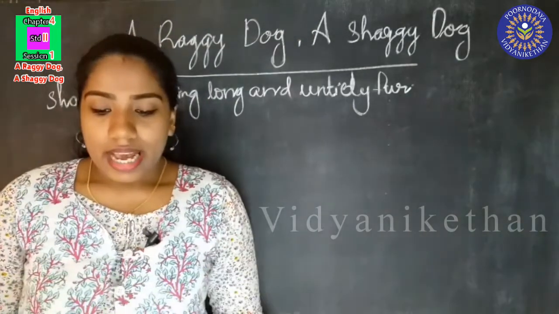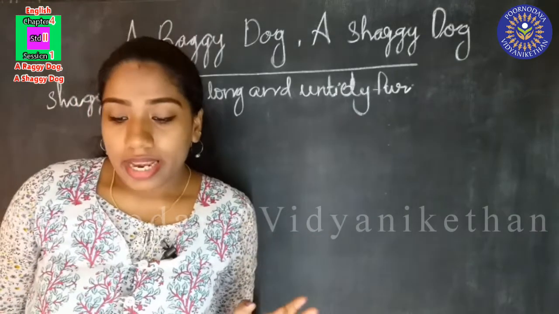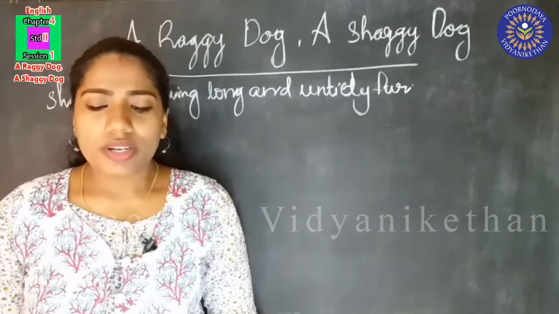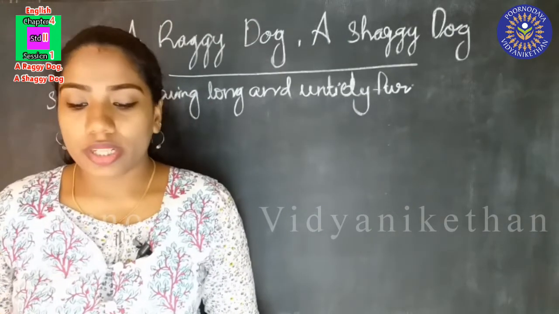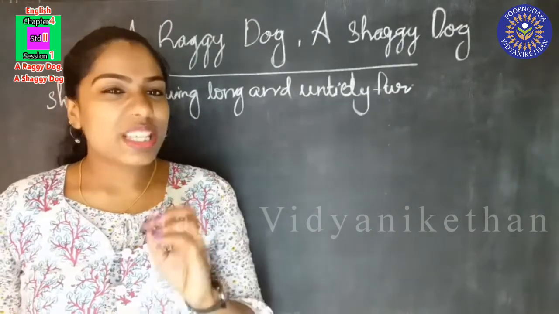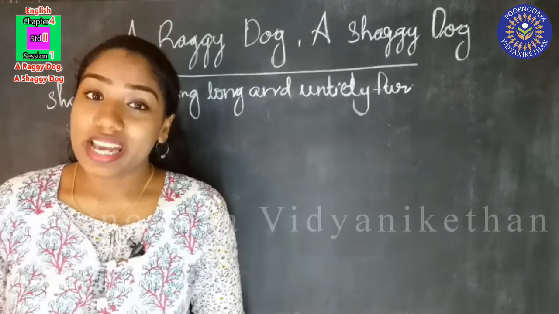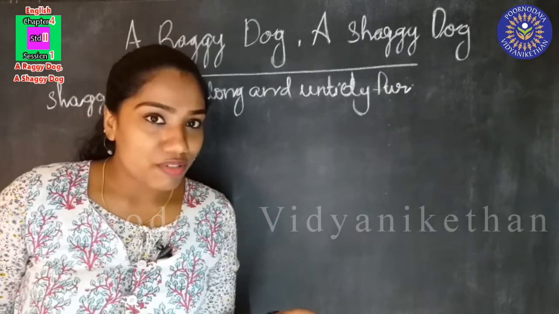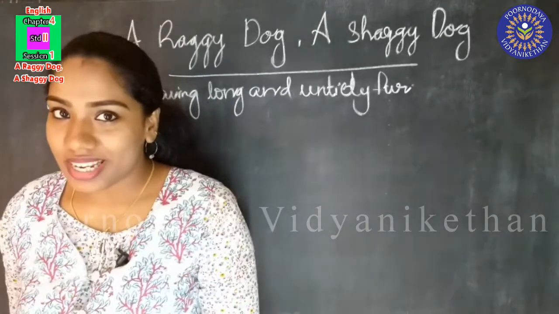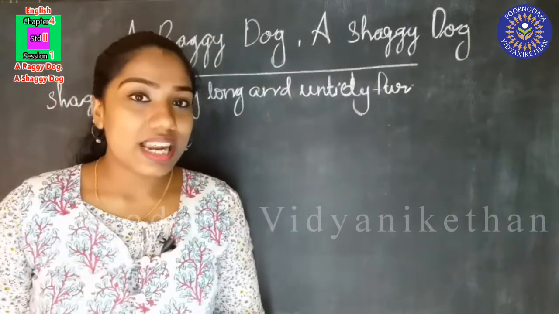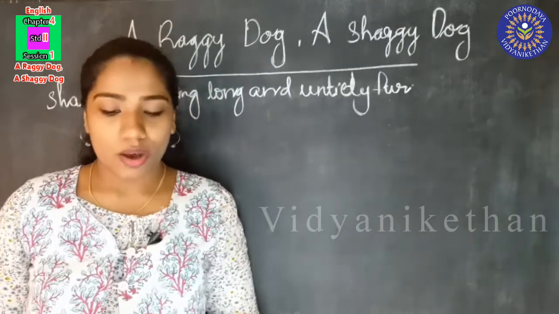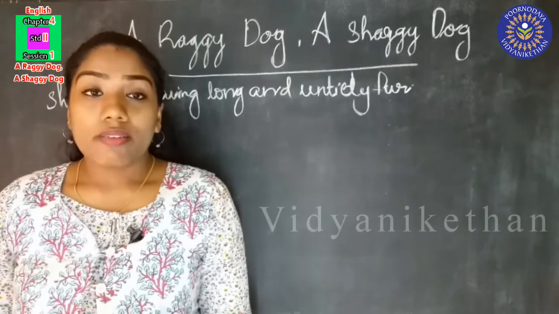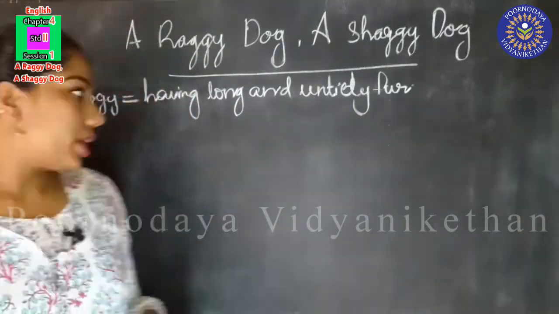And he is telling that his dog is a raggy dog, a shaggy dog who is always looking out for some fresh mischief which he thinks he really ought to do. He is very mischievous. He is very naughty. He'll always plan what mischievous thing I have to do today. So the dog is like this. He's a very naughty dog and he'll always do some mischievous things. He always does some fresh mischief.